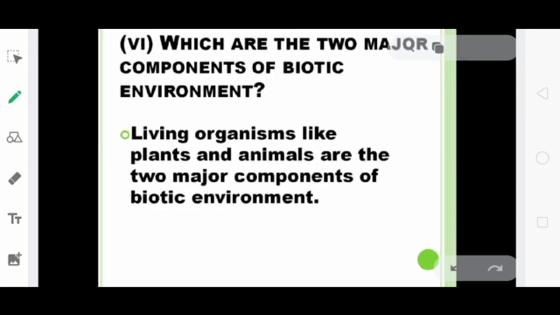Sixth question. What are the major components of biotic environment or living environment? Living organisms like plants and animals are the 2 major components of the biotic environment. So what are the 2 components of biotic environment? Plants and animals are the 2 major components of biotic environment.